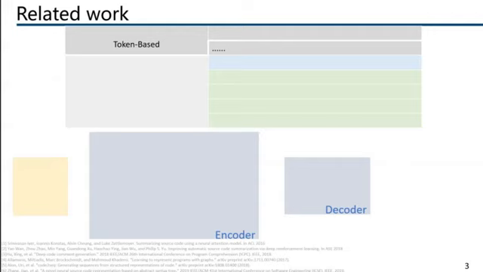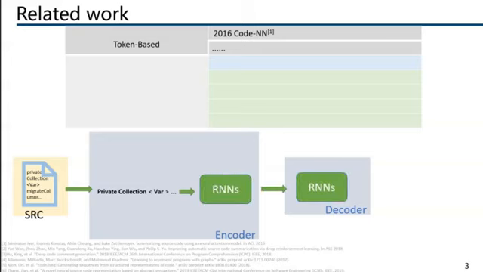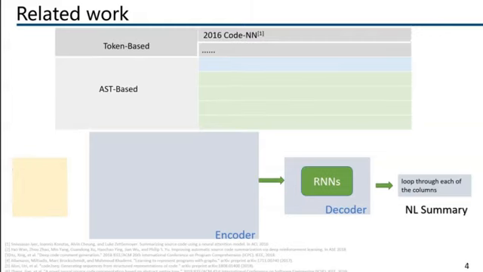Over the years, a lot of approaches have been proposed to summarize source code. CodeNN is the first deep learning-based approach for generating the summary. It tokenizes the source code, feeds the token sequence to a standard sequence-to-sequence neural network, and generates the summary step by step. However, only using the code tokens loses the syntax and structure information of the source code.